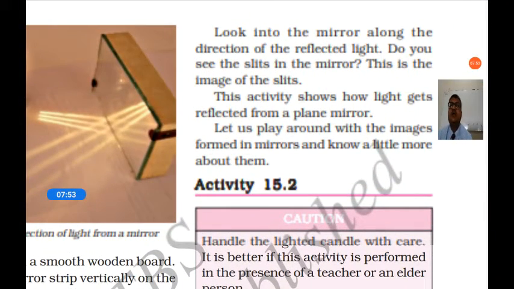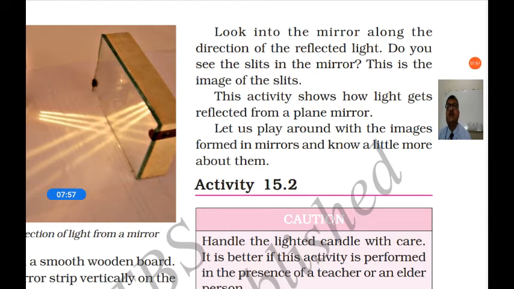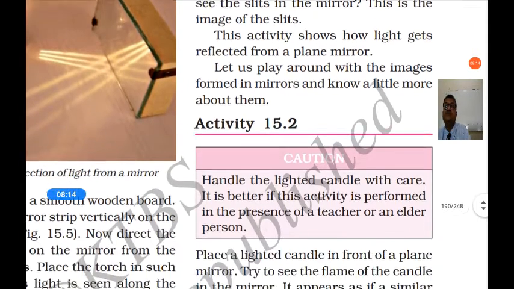Look into the mirror along with the direction of reflected light. So do you see the slits in the mirror? Yes, you can see them in the mirror. The slits can be seen in the mirror, and this is the image of the slits. This activity shows how light gets reflected from a plane mirror.